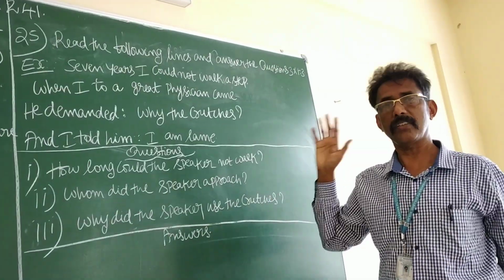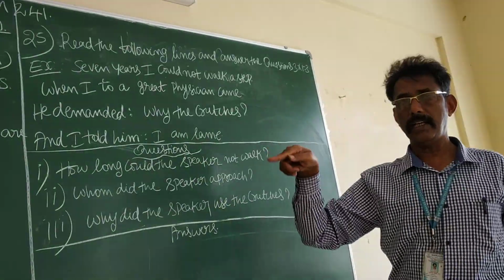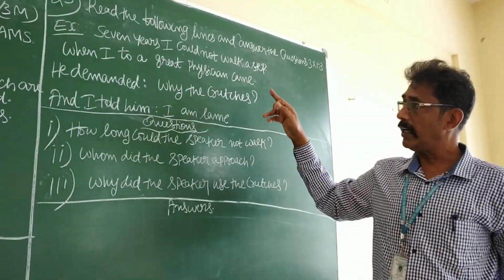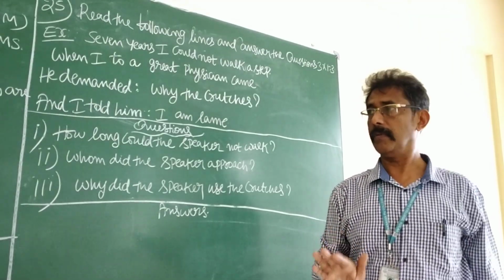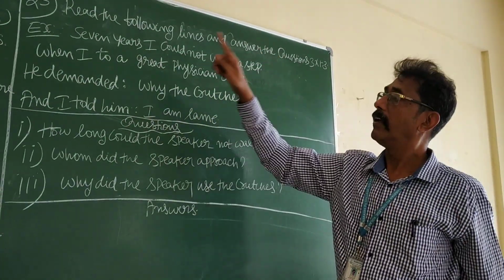How many marks? 3. How many lines? 45 lines. Read the passage and answer the questions like a lesson. Read the lines and answer the questions. It is a pure poem. Now, I will read the lines now.